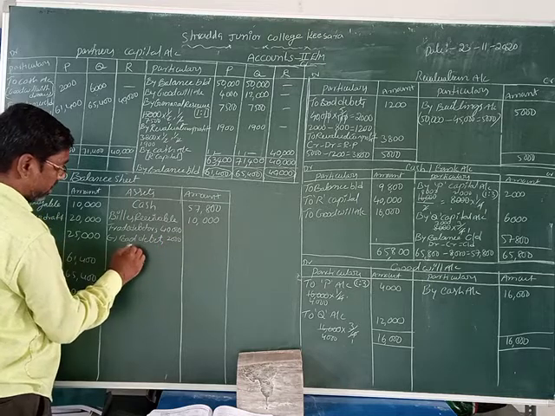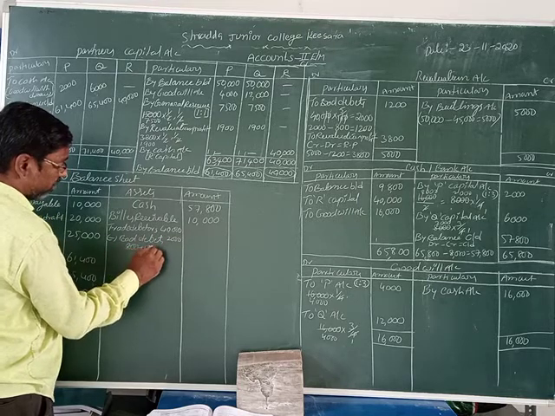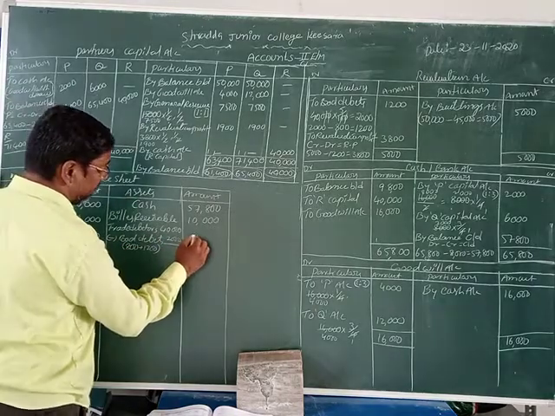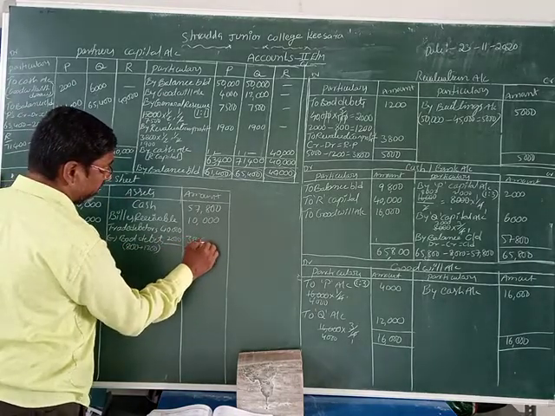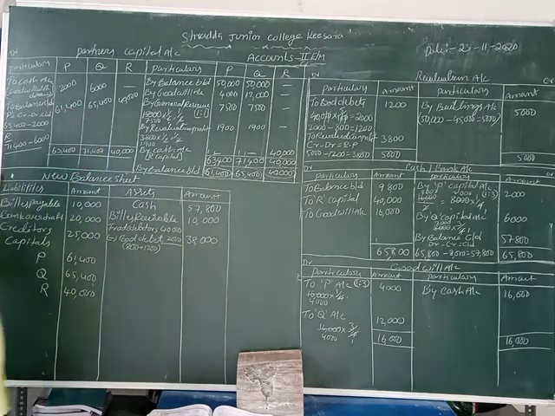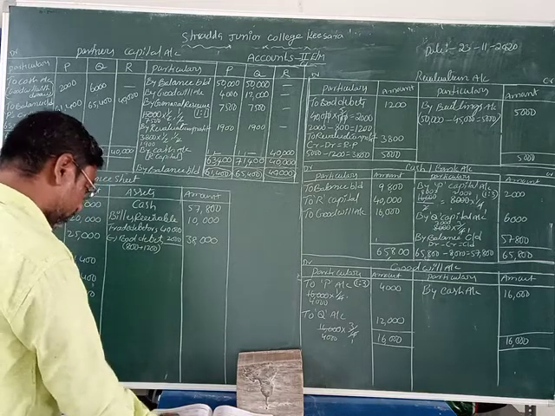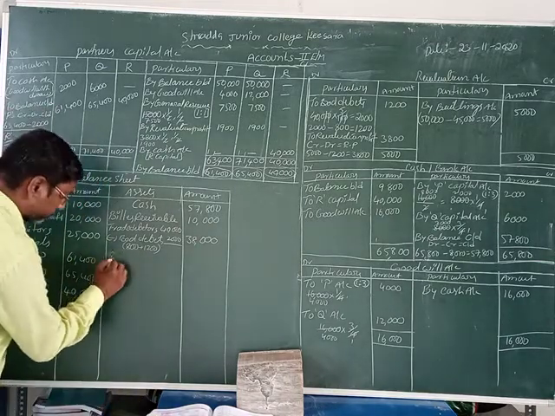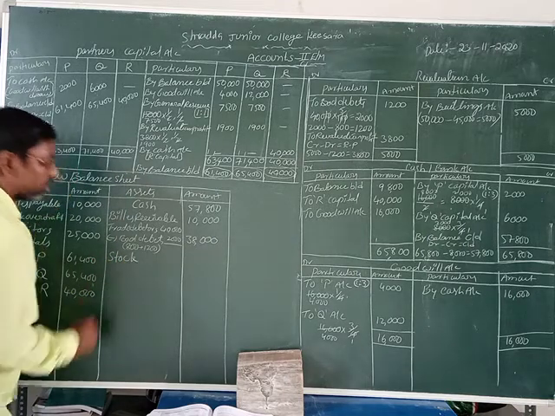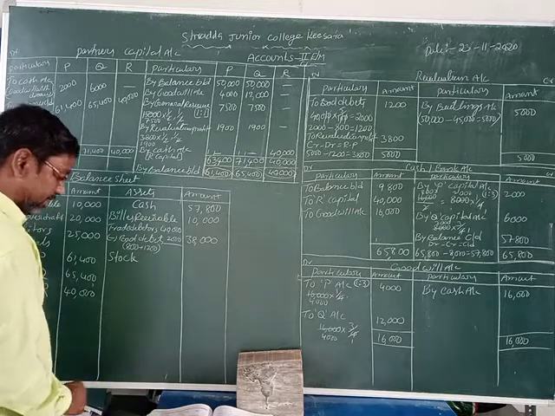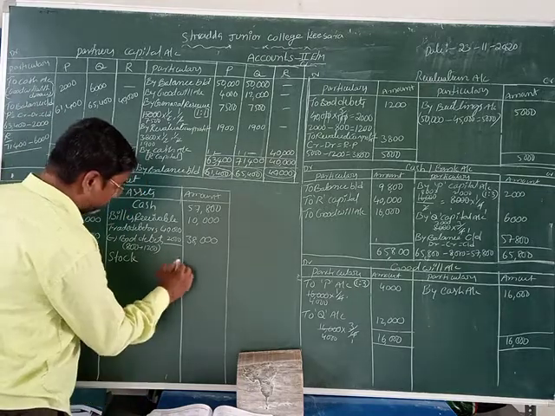That means 800 rupees plus 1,200, total amount is 2,000. Remaining value 38,000 rupees. Now next one is what, friends? Stock. Stock has no adjustment. The stock value is 31,000.